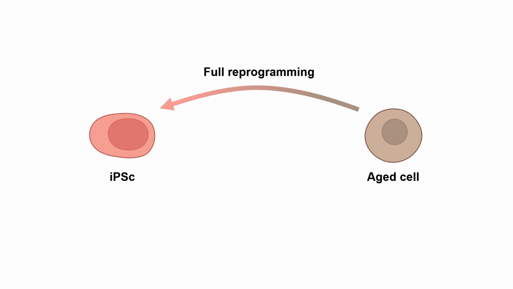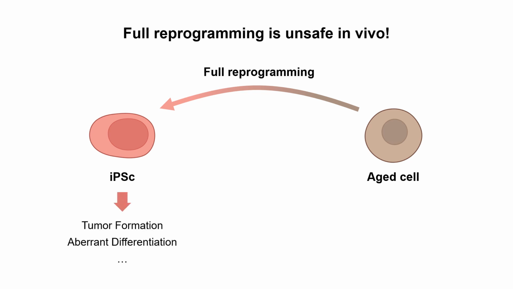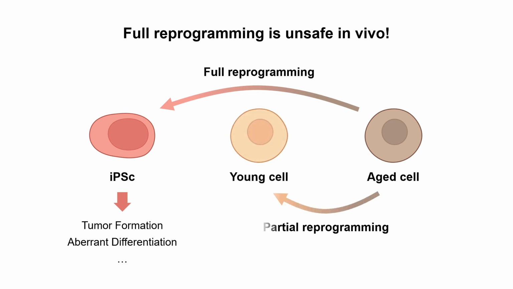While this is possible, one possible problem is that iPS can generate teratoma, benign tumors, or go into aberrant differentiation. To avoid this problem, one possible solution is converting the aged cell only into a young cell by partial reprogramming. Then it can avoid the side effects of iPS. This can be one possible solution to treat the aging problem.